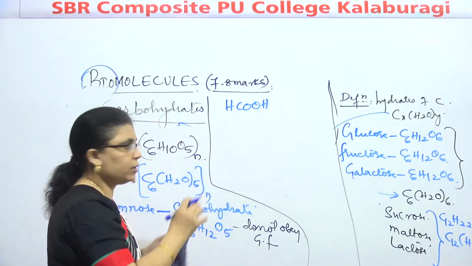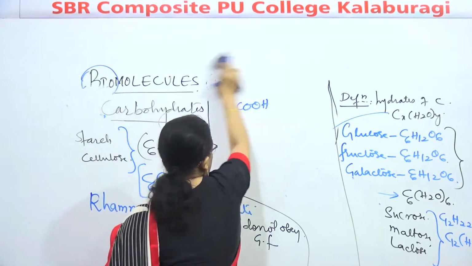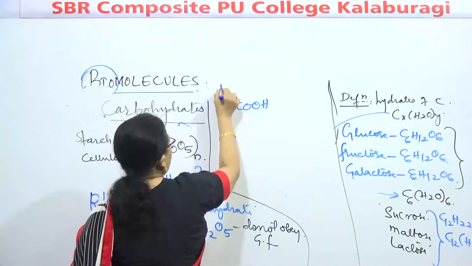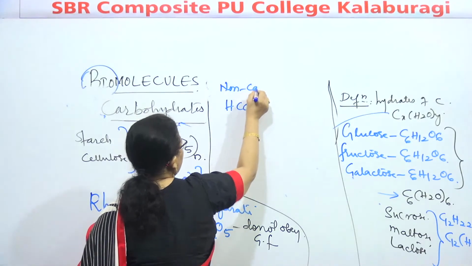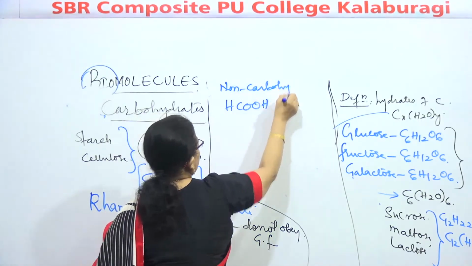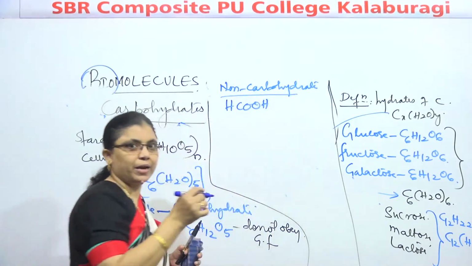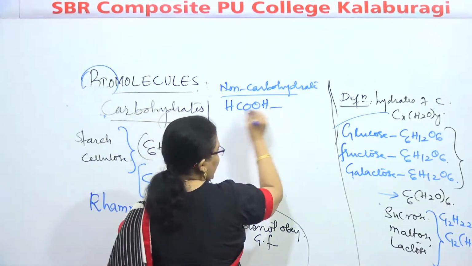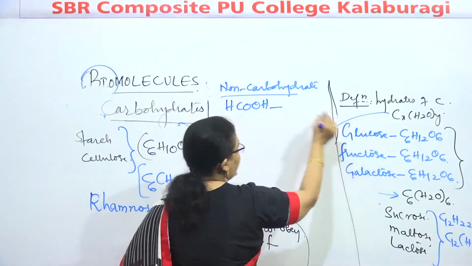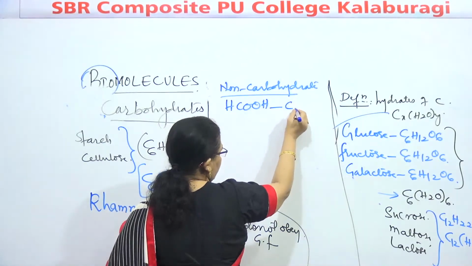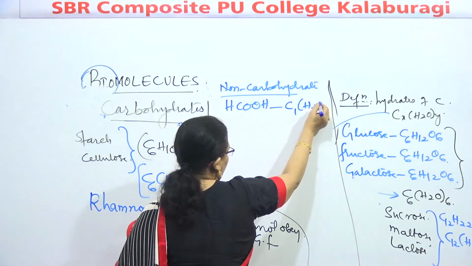Are they carbohydrates? No, they are not carbohydrates. I write here non-carbohydrate examples. Non-carbohydrate example like formic acid. In the form of the general formula Cx(H2O)y, it is C1(H2O)1. Correct?